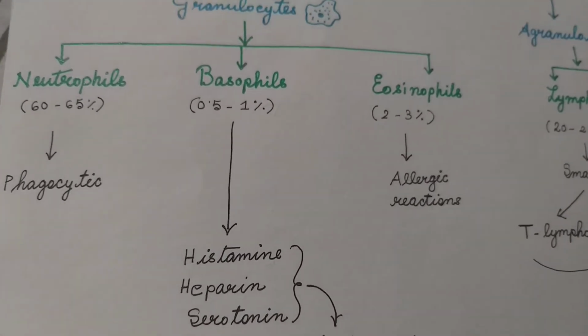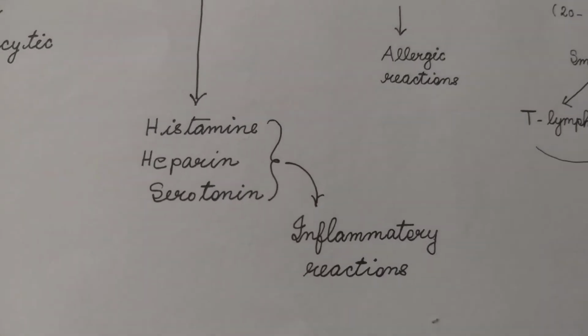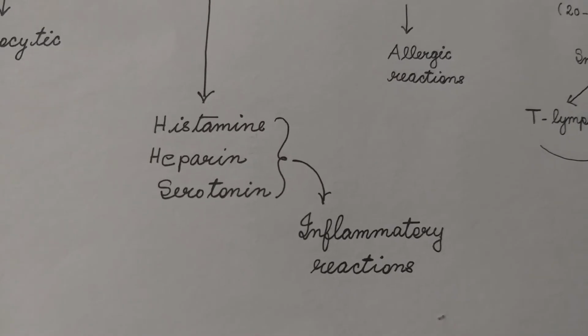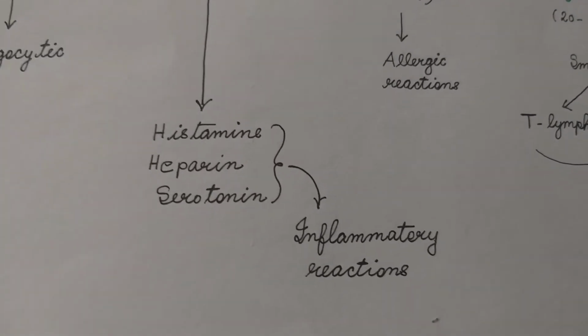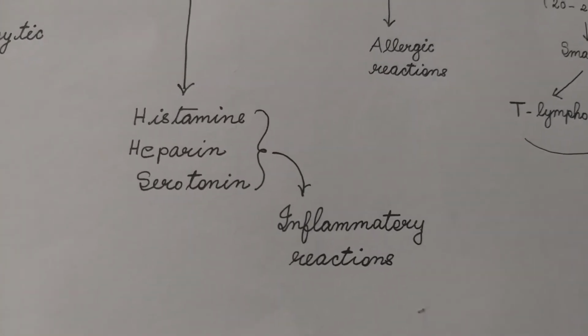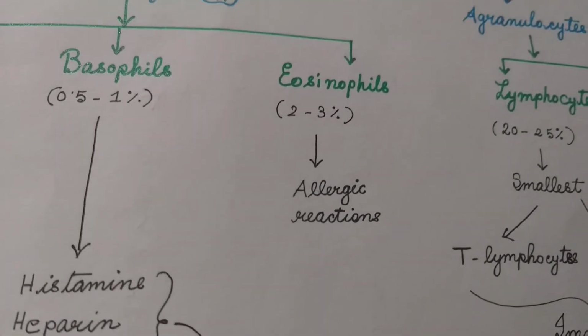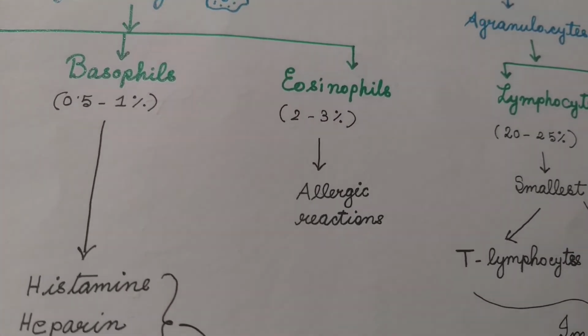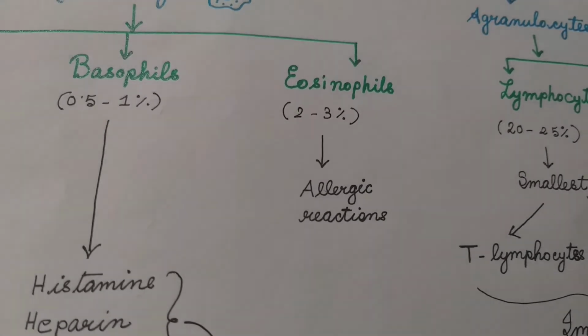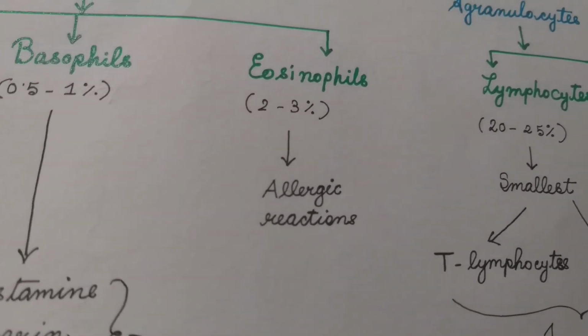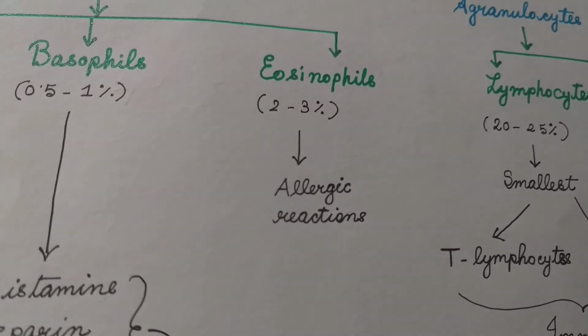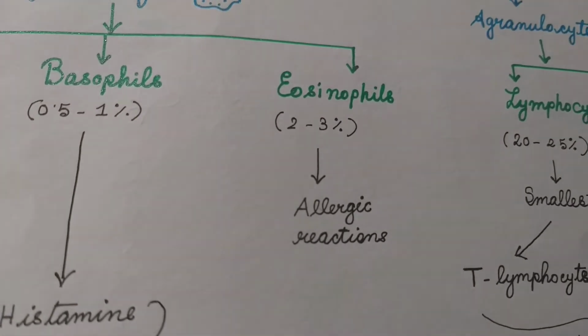Basophils. Basophils secrete three chemical substances, histamine, heparin, serotonin, and these are involved in inflammatory reactions. Eosinophils resist infections and are involved in allergic reactions.